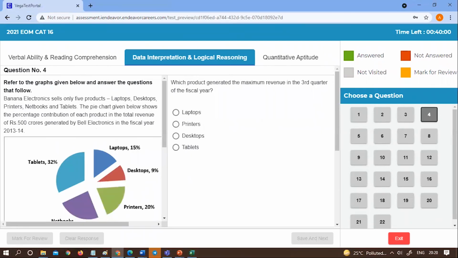The second set, this one, is a mixed graph with 3 questions. Again, easy but time consuming. Especially question 6, the last question, was more time consuming. And it makes sense to solve this set selectively. That means if I'm not solving one question, solving the rest 2 questions, that makes sense here in this case.